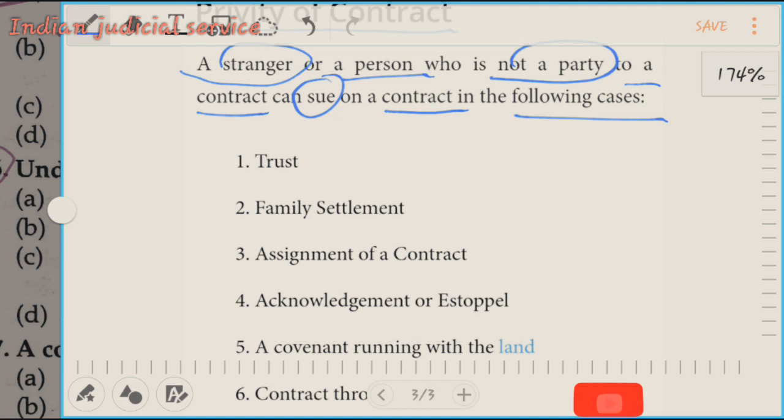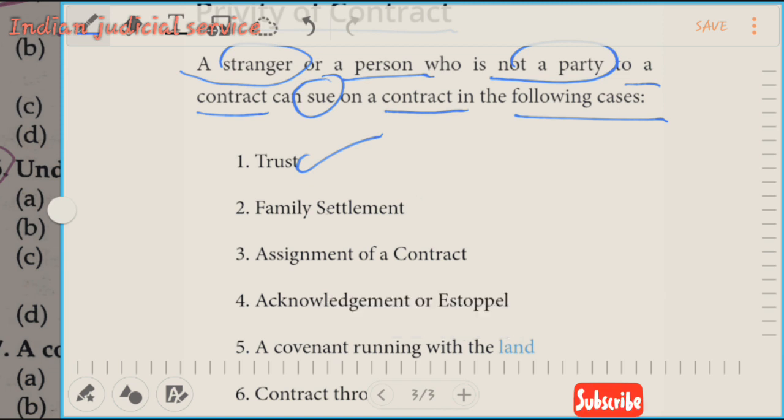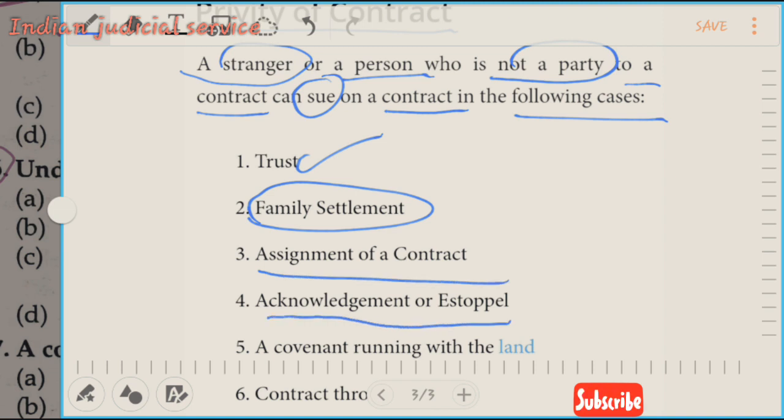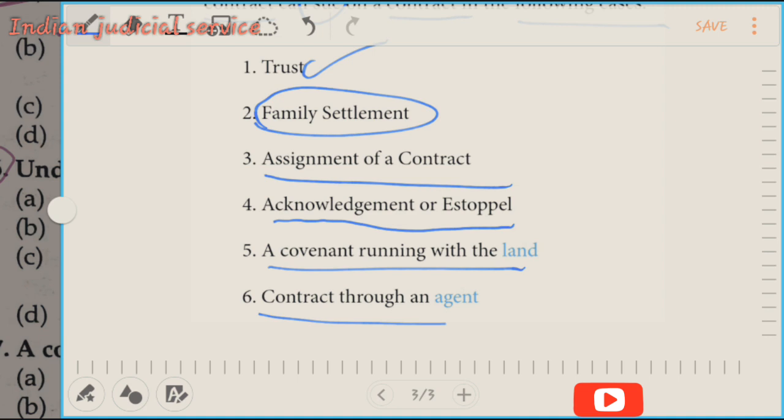First one is trust. If any person is getting a benefit from a trust, then even if he is not a party to the contract, he can sue. Second, family settlement: in a family settlement the third party also gets the power to sue the party to the contract. Third is assignment of contract. Fourth is acknowledgement or estoppel. Fifth is the covenant running with land. And the last exception is a contract through an agent. So these are the exceptions to the privity of contract.